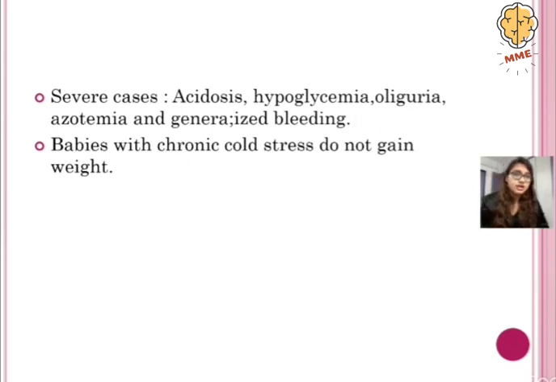And in severe cases of hypothermia, acidosis, hypoglycemia, oliguria, azotemia, and generalized bleeding can also be seen. And as I said previously, babies with chronic cold stress are not going to gain weight properly.